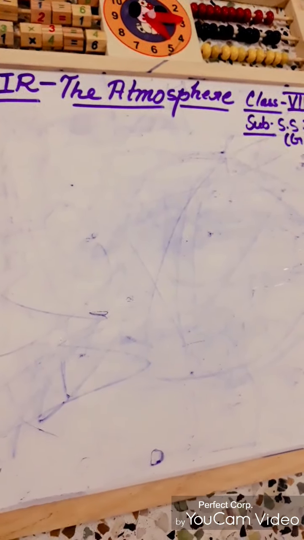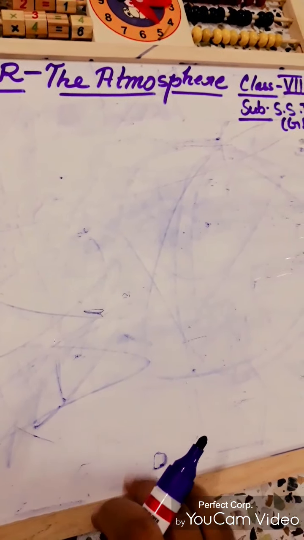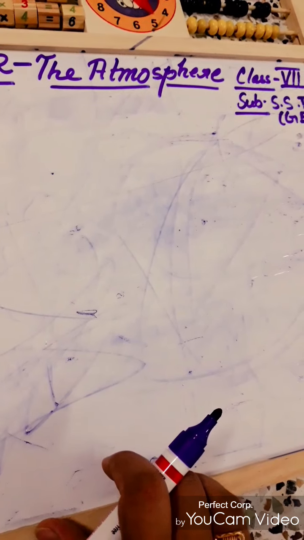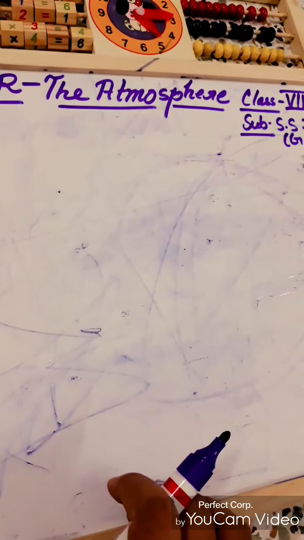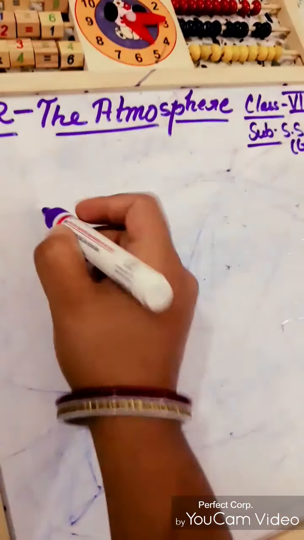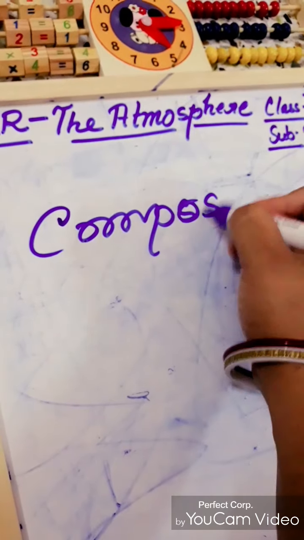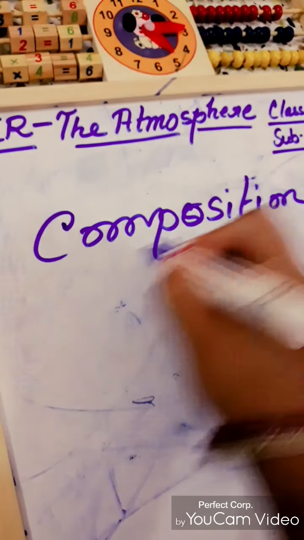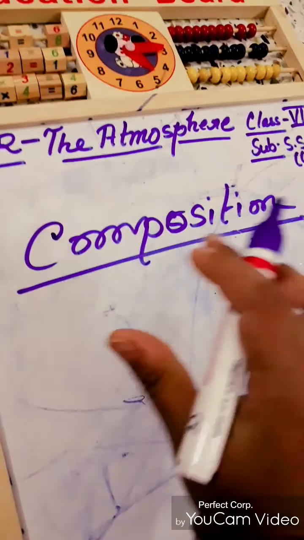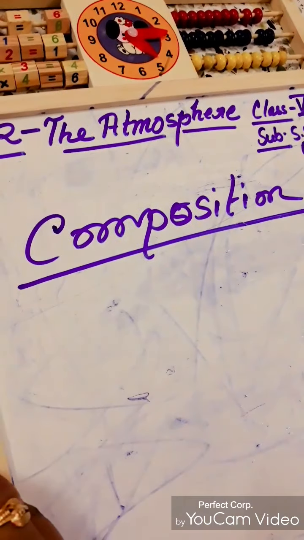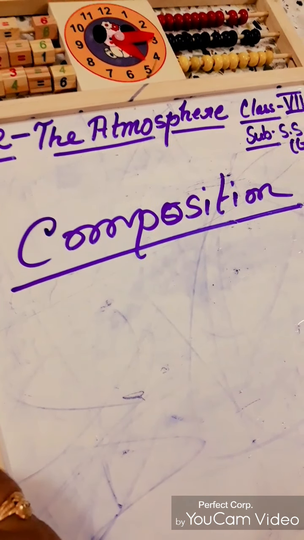Now we have to discuss the composition of the atmosphere. We have already discussed the importance of the atmosphere and also the definition of the atmosphere. Composition means this term is related to some mixture. So our Earth's atmosphere is a mixture of several gases. The most important of these are